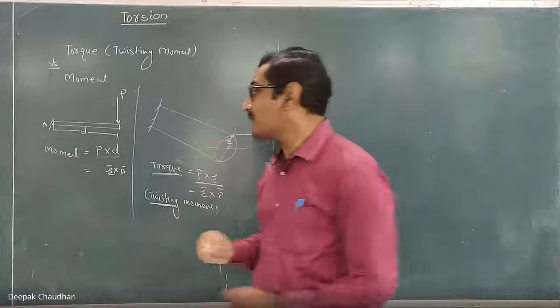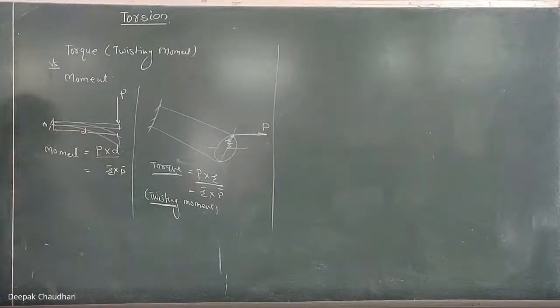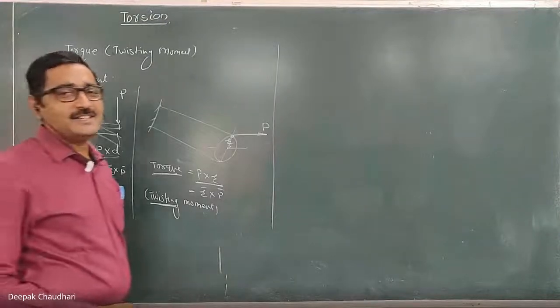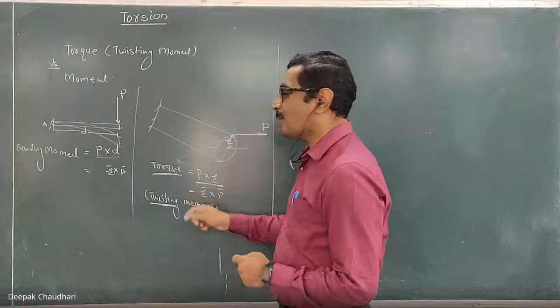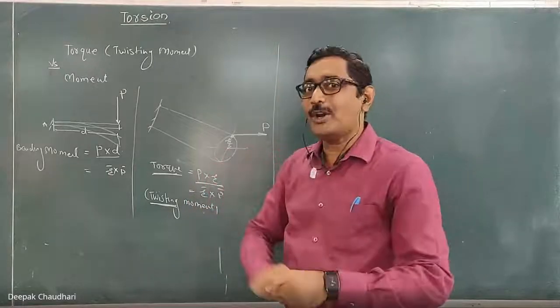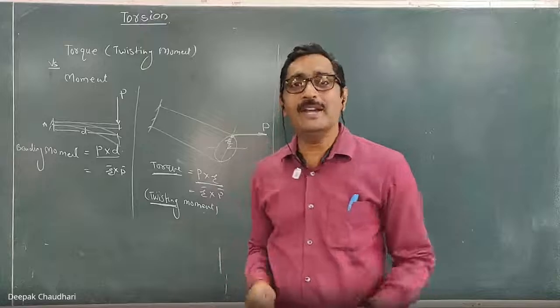Whereas when the effect of the force is to bend the body, it is known as a moment, or we study it as a bending moment. The effect of the torque is to twist the body, whereas the effect of the bending moment is to bend the body.